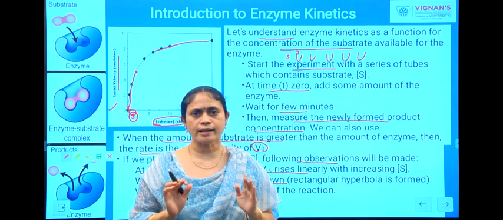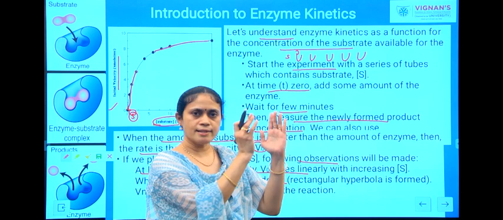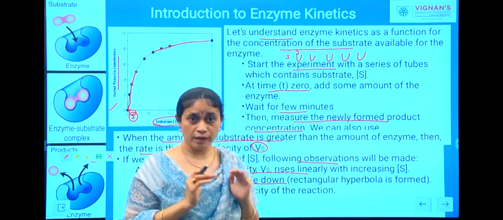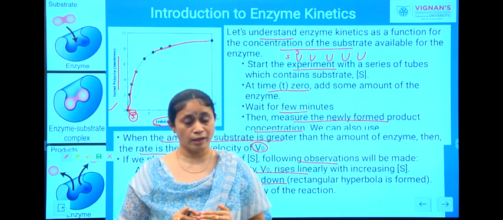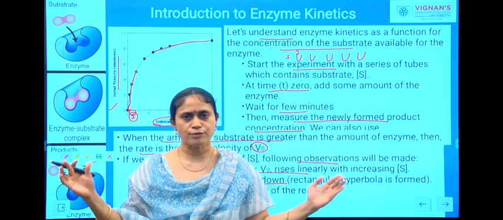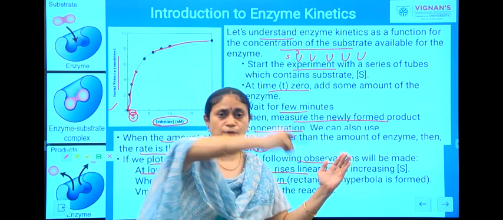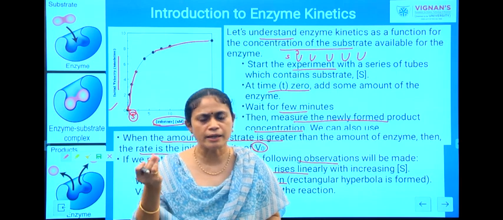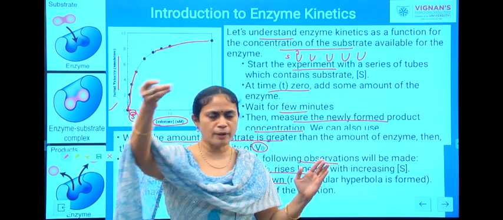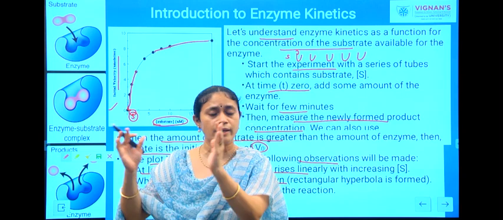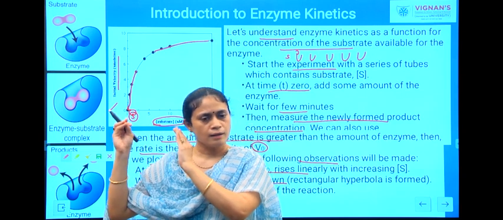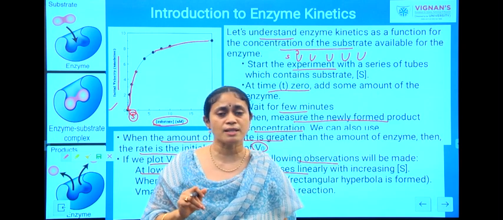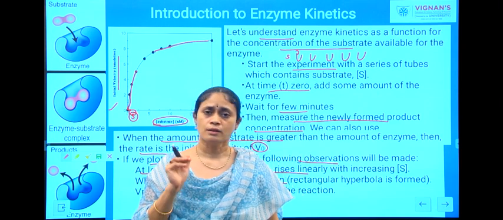Let us consider a condition where the enzyme concentration is high and substrate concentration is low. Now we have a lot of enzyme molecules, and a number of active sites available so that the substrate can bind. As the substrate molecules are limited, they will bind to the enzymes, and some of the enzymes will remain unreactive. This is the case when the concentration of enzyme is higher than that of the substrate.